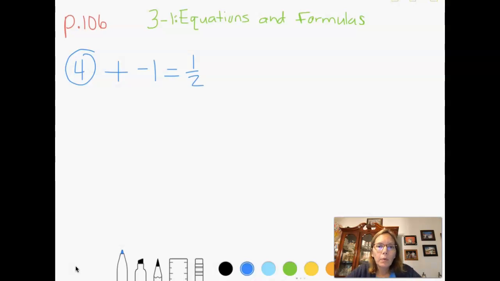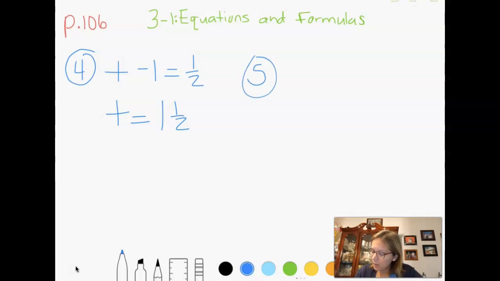So I remember my rules for solving equations. I look at the variable and I do the opposite of whatever's happening with the variable. I see that it is -1, so I need to add 1. Whatever I do to one side, I have to do to the other. So I'm essentially adding 1 to 1/2, okay? So that means if I'm using mental math, 1 plus 1/2 just equals 1 1/2. Or as the book said, it equals 3/2 because they made it an improper fraction. Okay, let's try the next one.